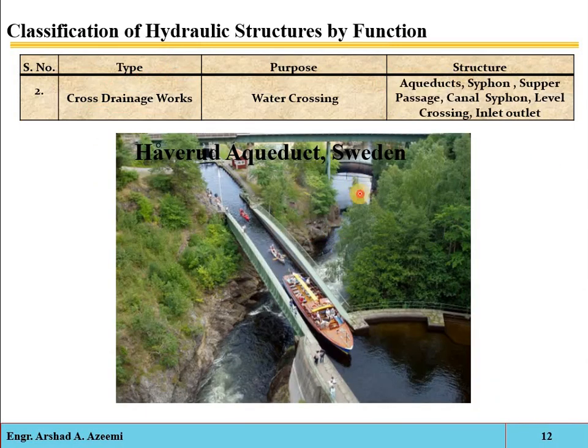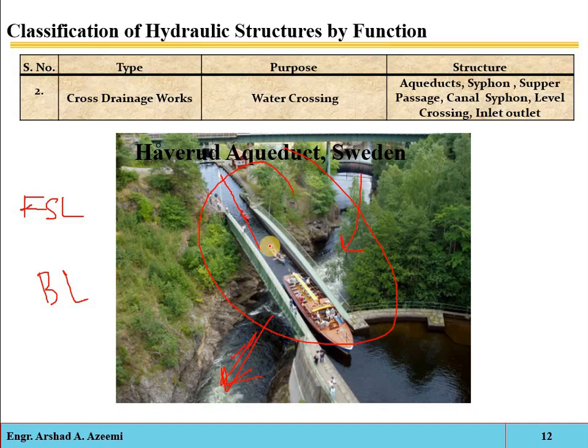See again, here we have a natural stream, a natural water body, and here we have a canal. So it is properly passed. Now remember, this passage depends on two terminologies: the maximum flow level of the drain, we can say the flood supply level or the full supply level of the natural drain, and the bed level of the canal. So here you can see that the full supply level of the natural drain is lower than the bed level of the canal.